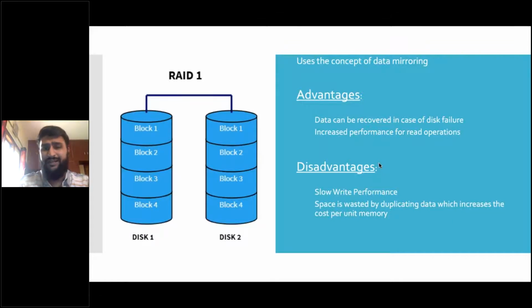Since you are duplicating it, you will have to have another disk just for its copy. If you have data A, you need to have data A in another disk. So you are spending more. If you spend rupees 1 lakh on one disk, you are spending another lakh just for its copy. So that's how cost per unit memory is high. So this is RAID 1.